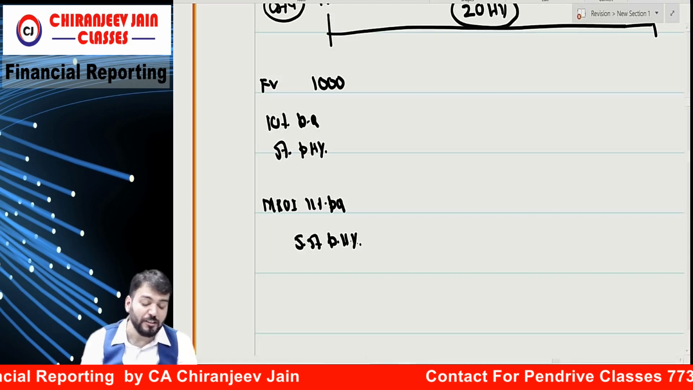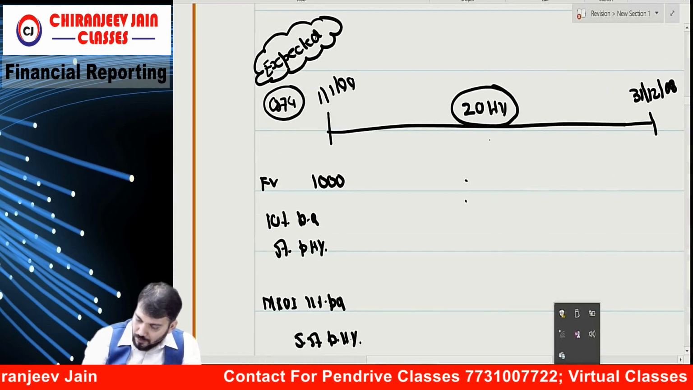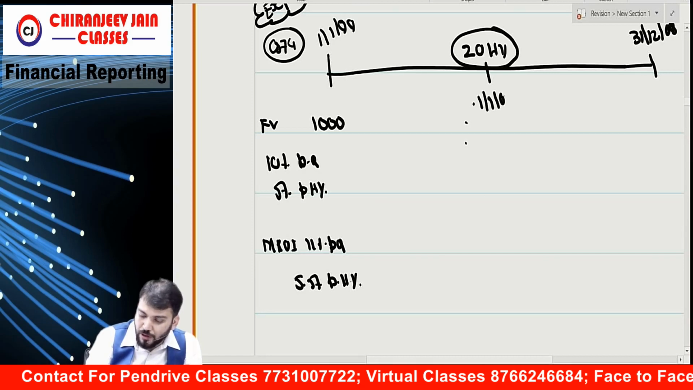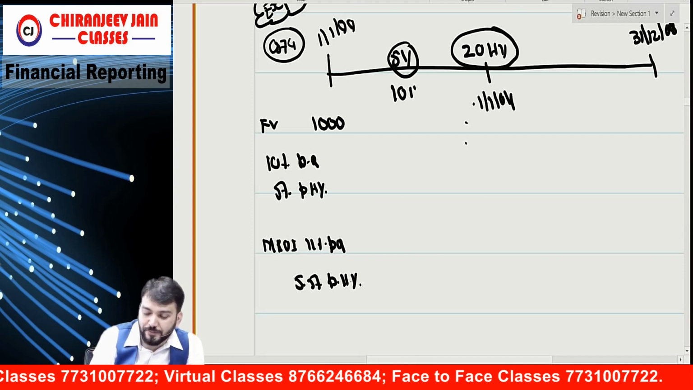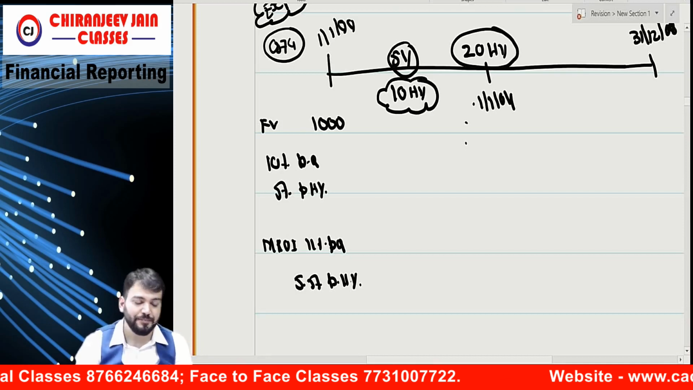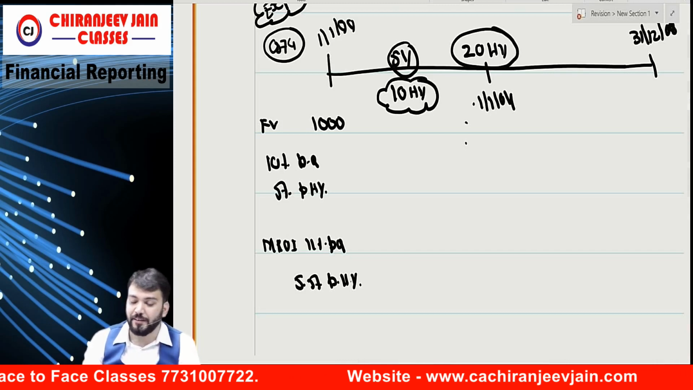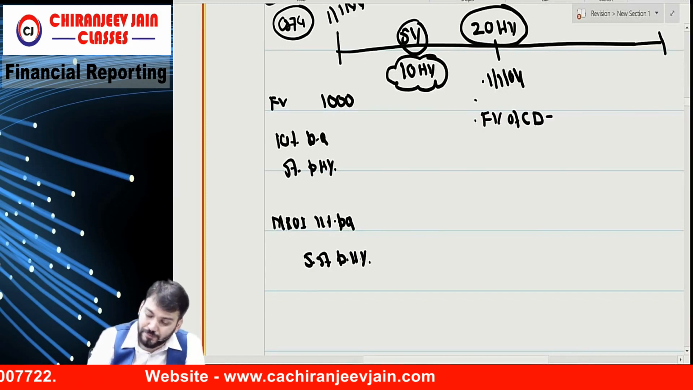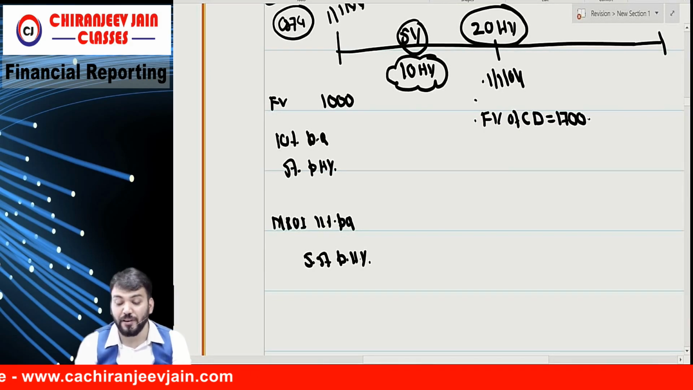Then they have given on 1st Jan 2004. So on 1st Jan 2004, after how many years? 5 years. Means after how many half years? 10 half years. Correct? The convertible debenture has a fair value of 1700. Means what is the fair value of convertible debenture? 1700. This is a fair value, not face value.